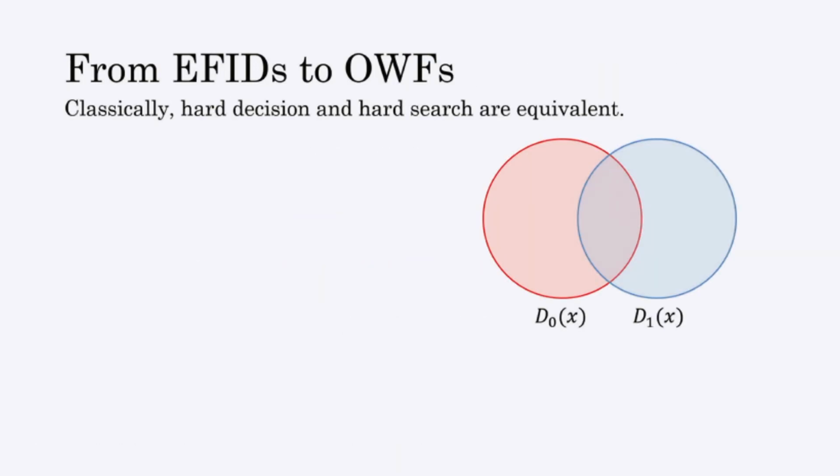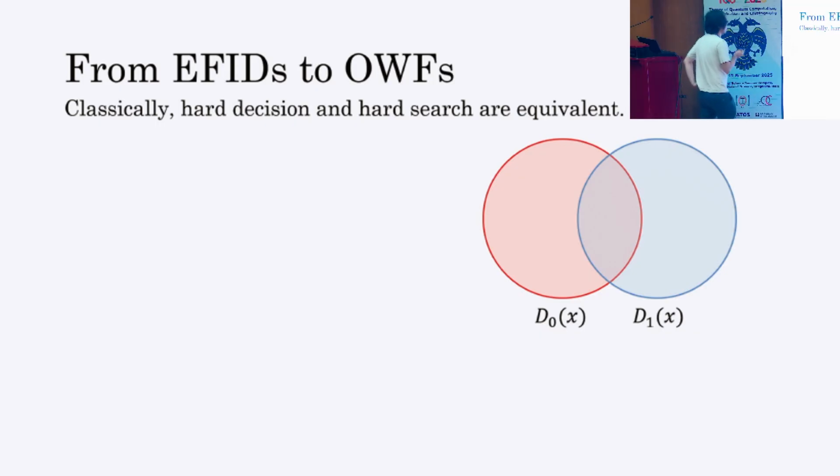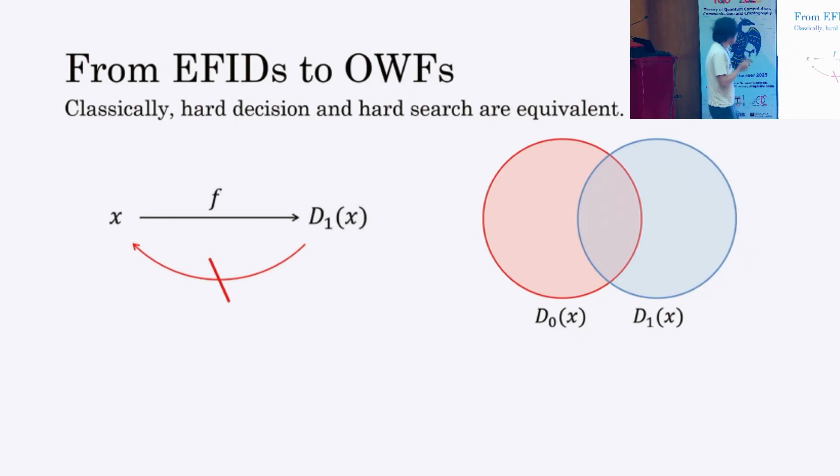Let me briefly explain why EFIDs and one-way functions are equivalent. Especially, let me focus on how to construct one-way functions from EFIDs. Suppose that we have EFIDs. So we have two distributions, D0 and D1, and I explicitly write X as the randomness that is used for sampling these distributions. Then, by using this, we consider the following function. On input X, which is regarded as the randomness for the sampler for D1, the function f outputs D1 of X.